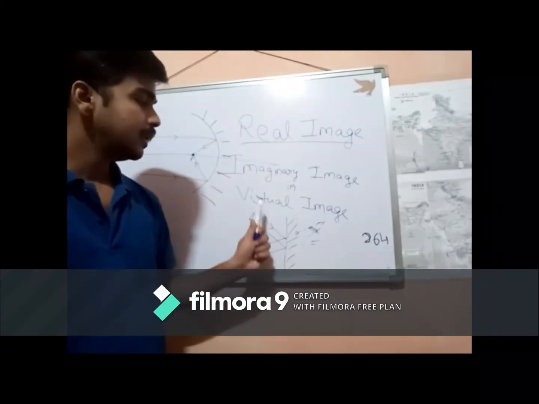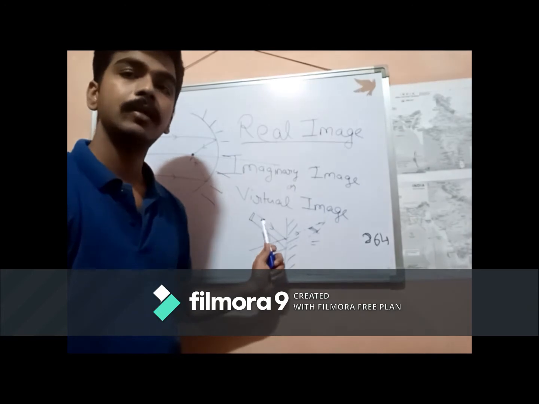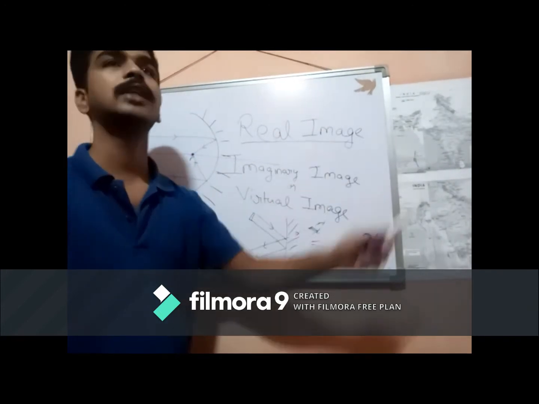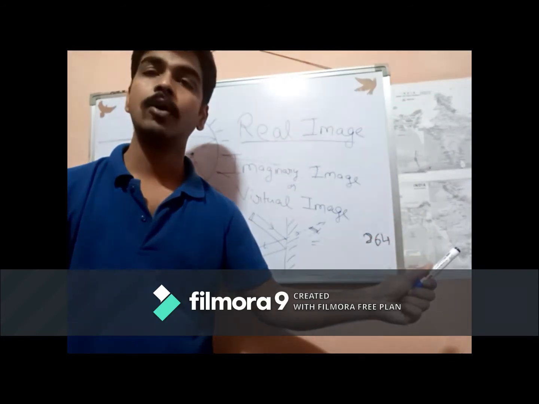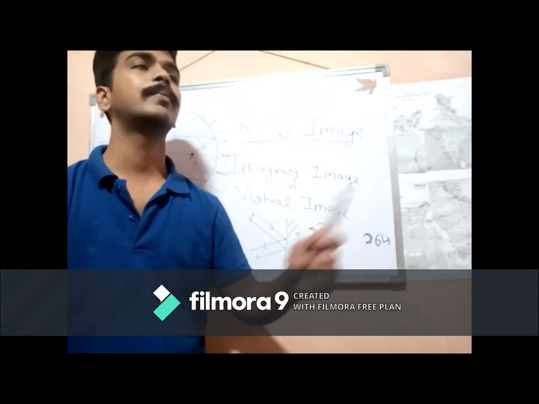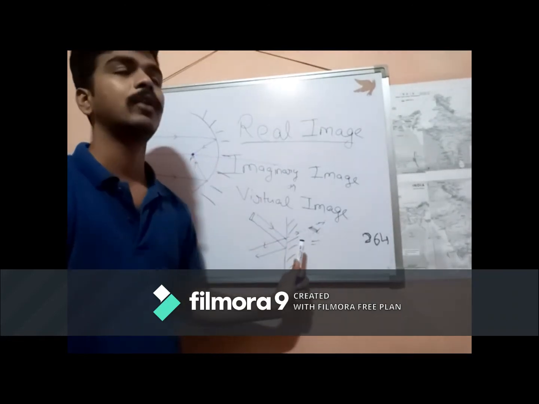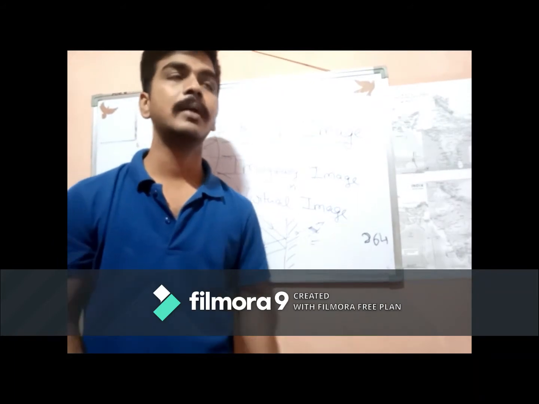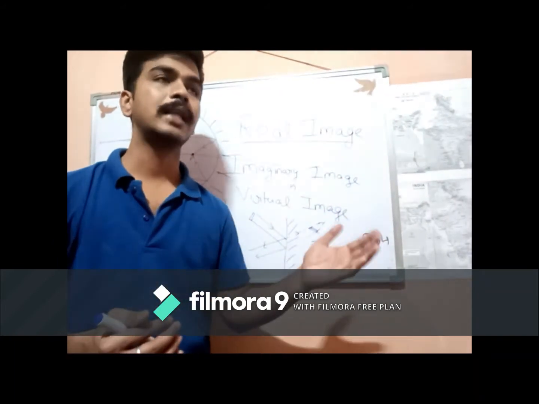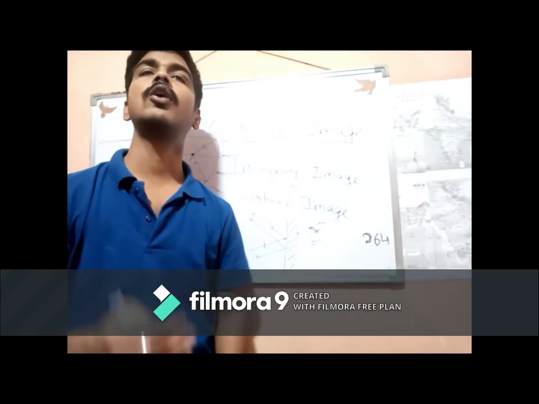Another thing is that a virtual image cannot be projected on a screen. A real image can be projected on a screen, as you can see in cinema halls or in the case of projectors. For example, when you see yourself in a mirror, can you project that image on some wall or some screen?